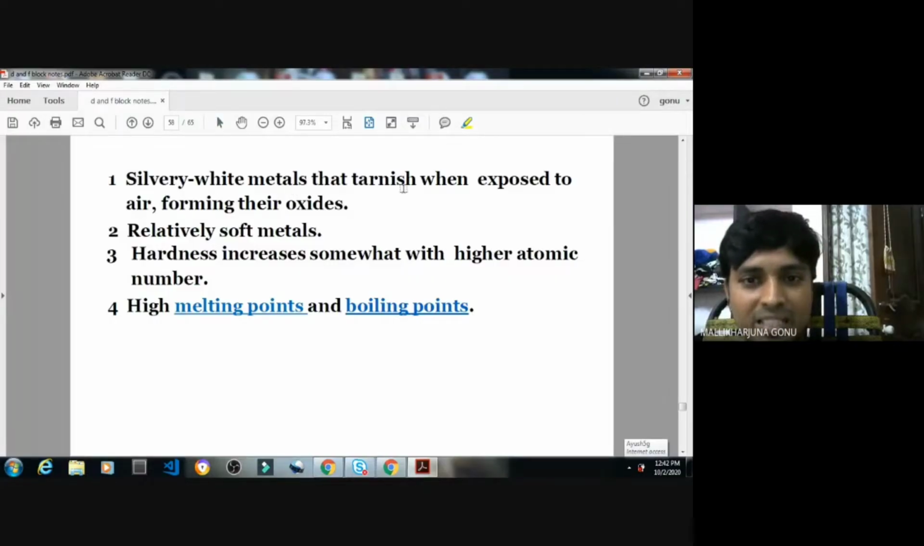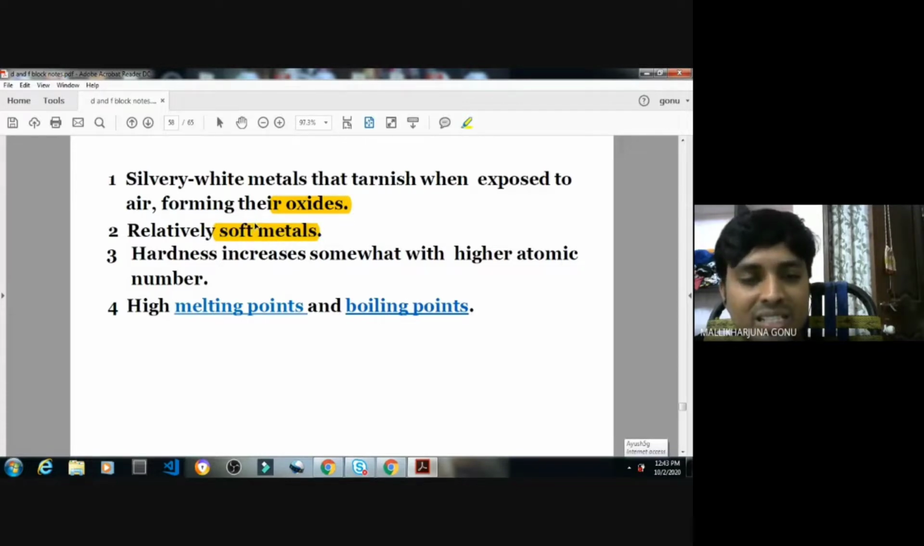Lanthanides are silvery white metals that tarnish when exposed to the air, forming their oxides. So what happens? These lanthanides will form oxides, Ln2O3. This type of oxide will be formed easily because Ln plus 3 is usually the stable state. That is the reason their oxides will be formed. These are silvery white metals because they have luster. They are relatively soft metals, compared with other metals.